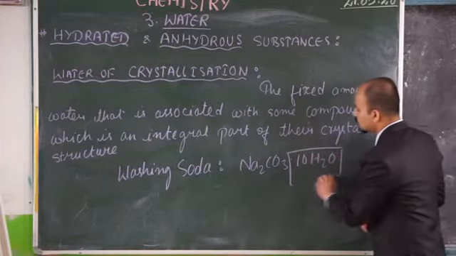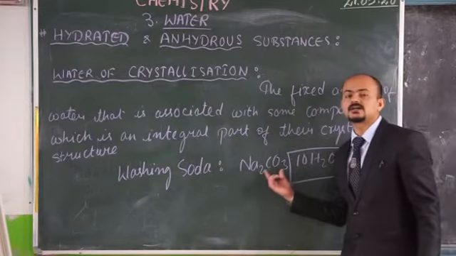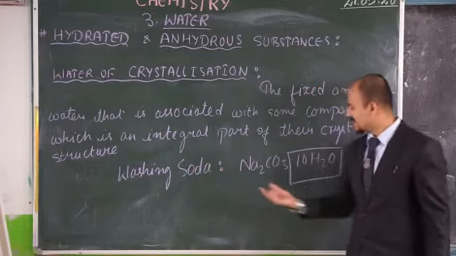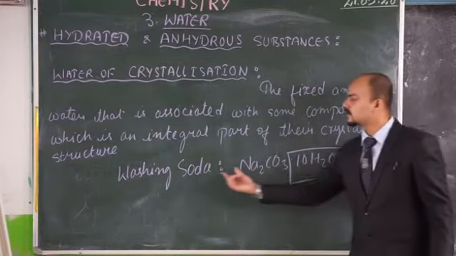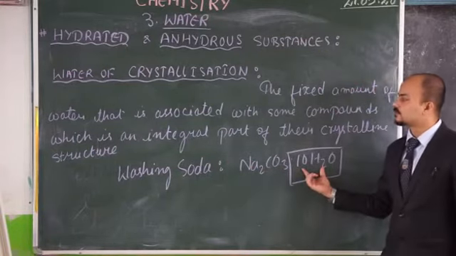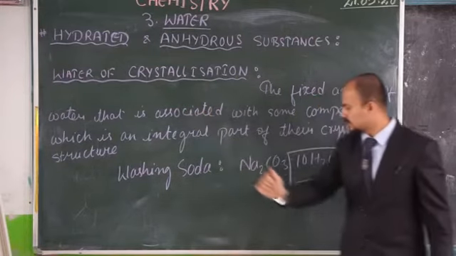This 10 molecules of water is an integral part of this particular washing soda. Okay? This gives its property to washing soda. Therefore, this 10 molecules of water is known as what? Water of crystallization. Hope this is clear.